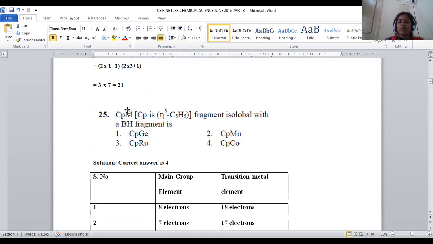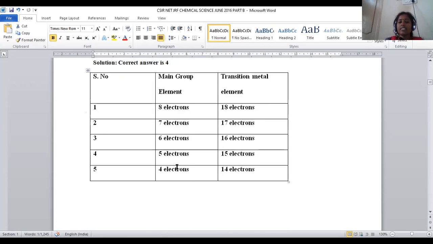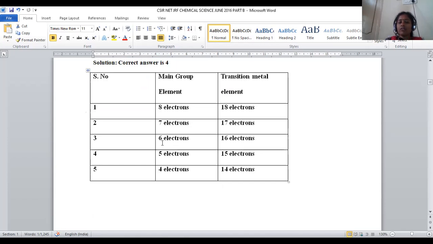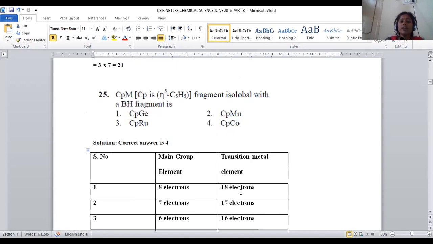Here the ligand is given, only the metal should be incorporated so that both are isolobal, right? The isolobal analogy says that a main group element having 8 total valence electrons is isolobal with 18 electrons of a transition metal. 7 electrons of main group equal 17 of transition metal, 6 electrons of main group, 16 electrons of transition metal, and so on, right? So in this way, first we have to go with BH.